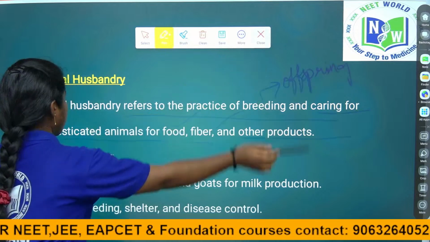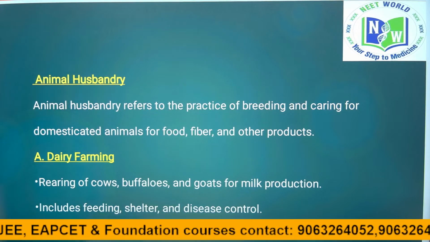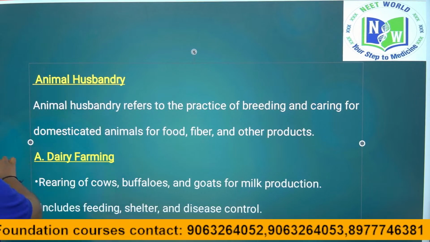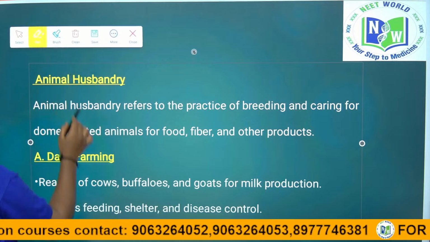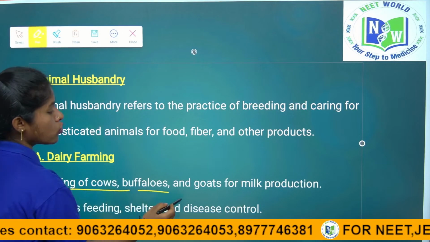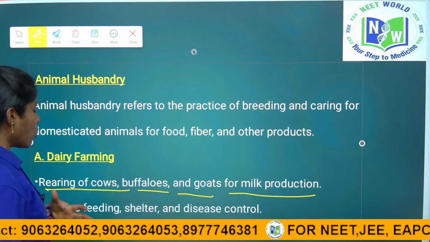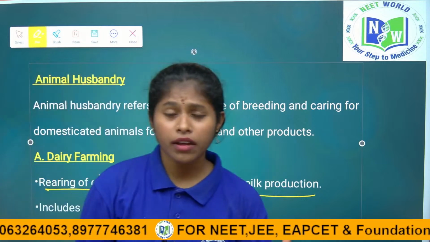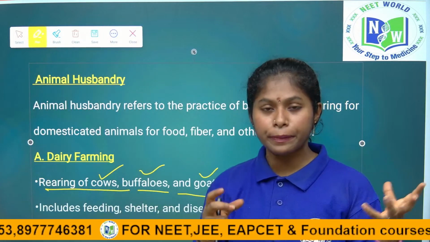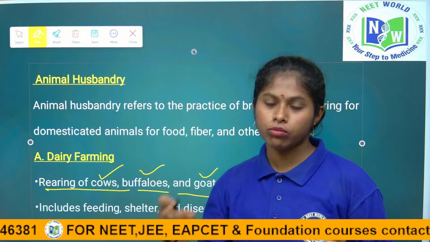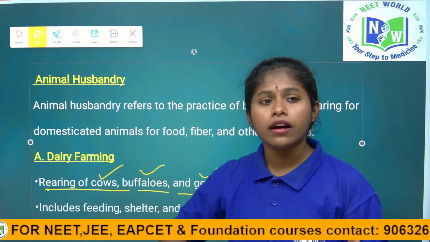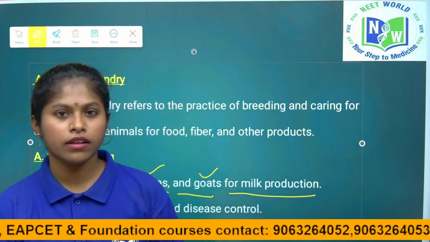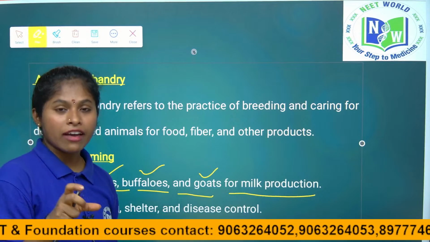See here children, rearing of cows, buffaloes, goats for milk production. So, we are rearing cows, buffaloes and goats. Why are we rearing? For the purpose of milk. Why is milk needed for human nutrition? What is the important thing the milk is providing in humans? Calcium, because the milk has calcium.